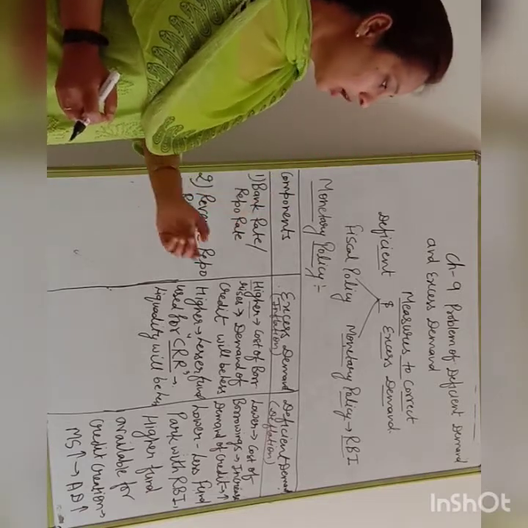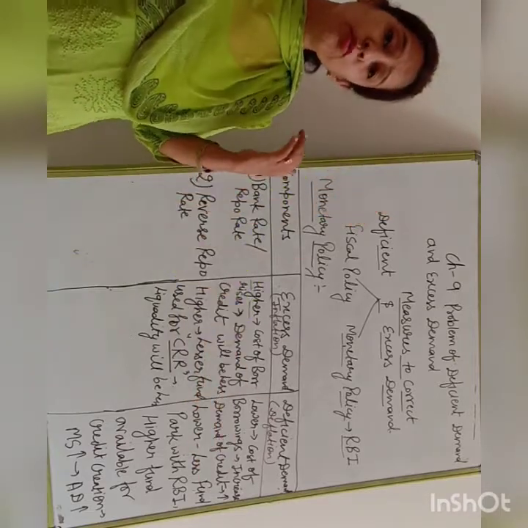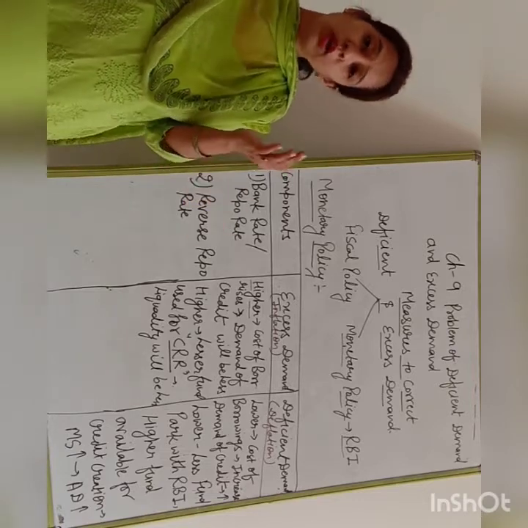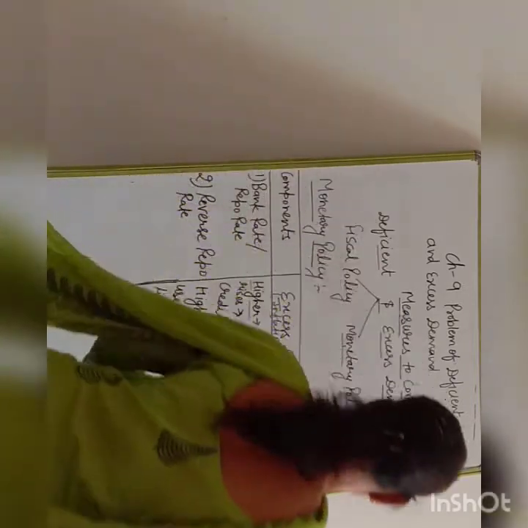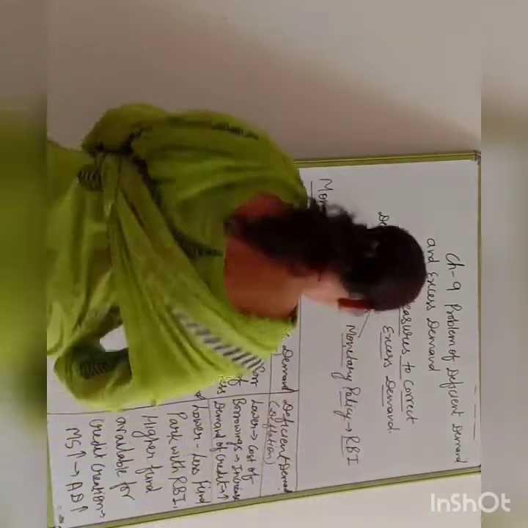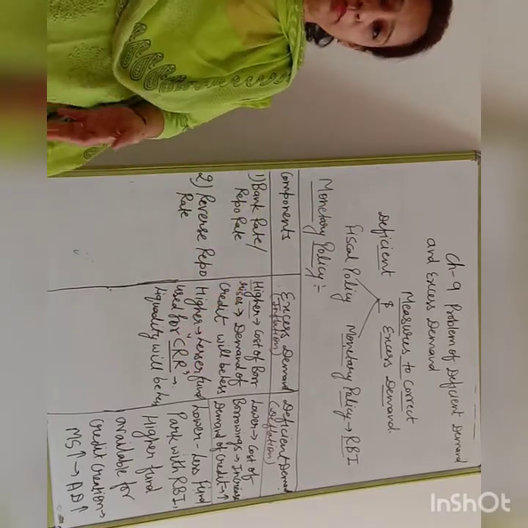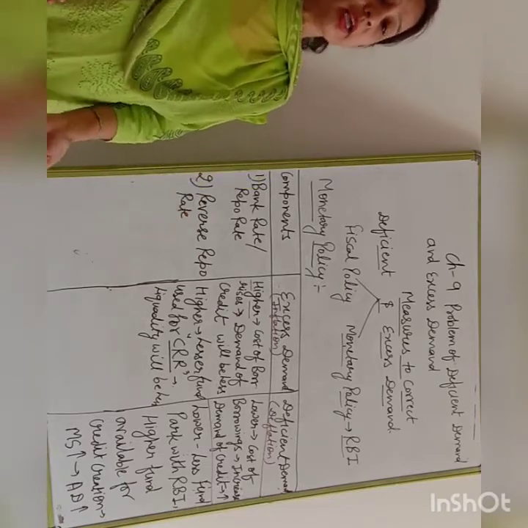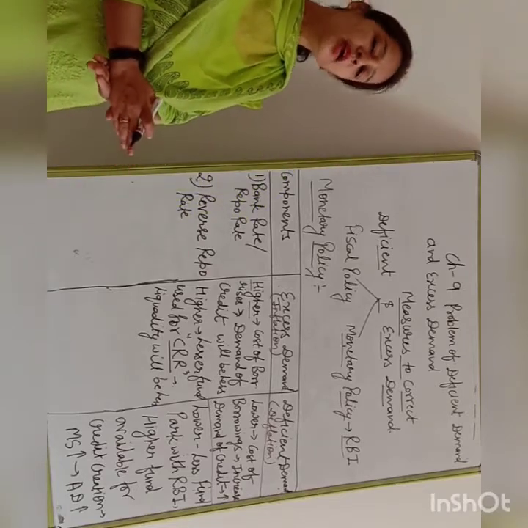In that condition, commercial banks take more and more loans from the RBI, so they have more funds with them. They give more and more borrowings to the public. Because of this, money supply will increase in the economy, and when money supply increases, aggregate demand will definitely increase.